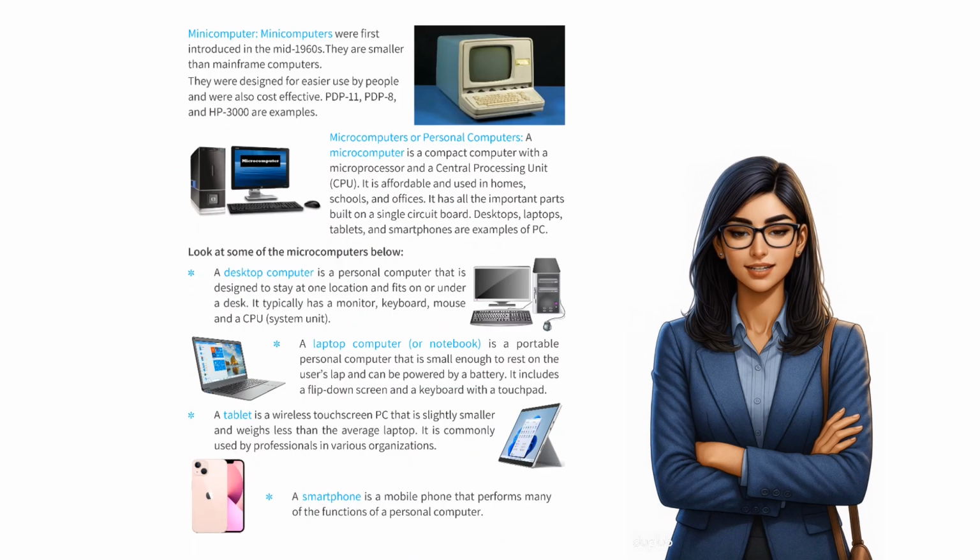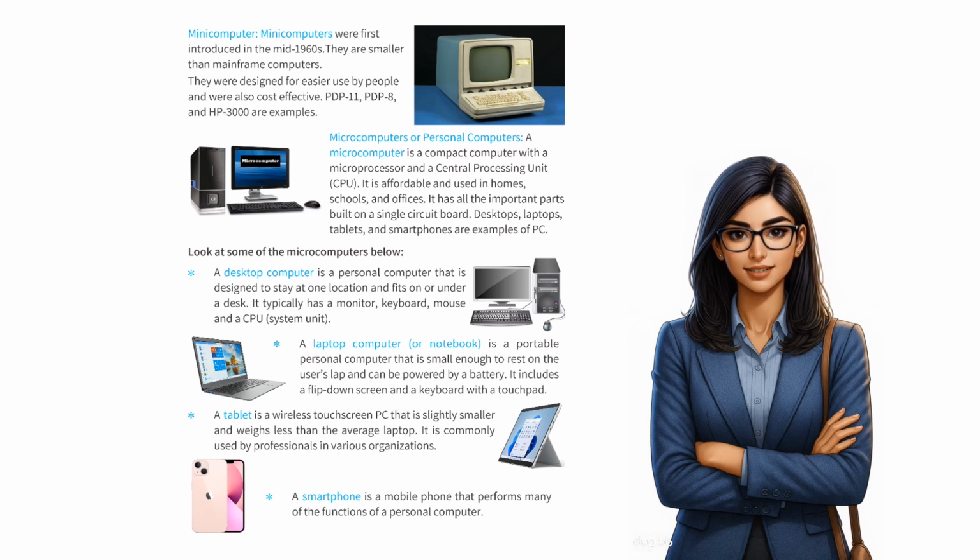Minicomputer. Minicomputers were first introduced in the mid-1960s. They are smaller than mainframe computers. They were designed for easier use by people and were also cost-effective. PDP-11, PDP-8, and HP 3000 are examples. Microcomputers or personal computers.